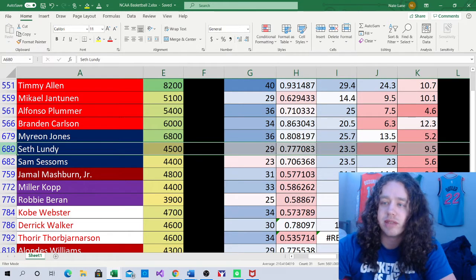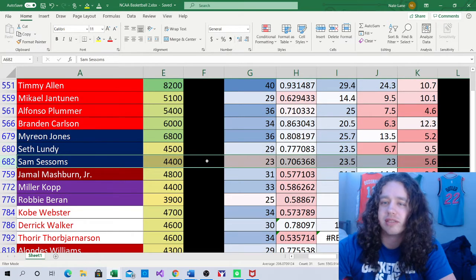Then Steph Lundy and Sam Sessoms look decent as well. Sam Sessoms, I don't know as much. Honestly, I think that was a mistake putting him there. I think I accidentally clicked him. I'm not really interested in Sam Sessoms, so never mind.